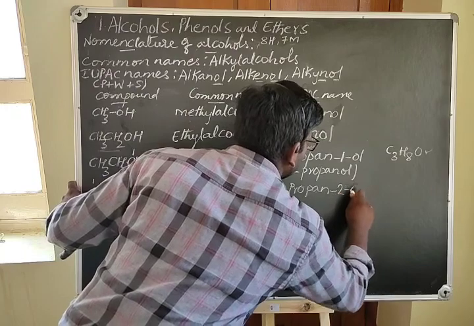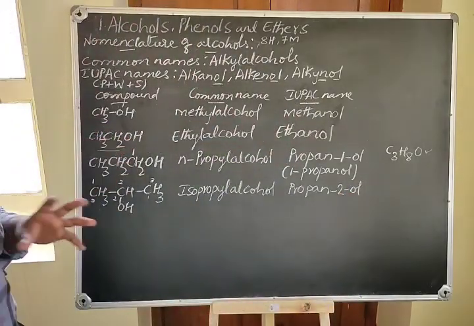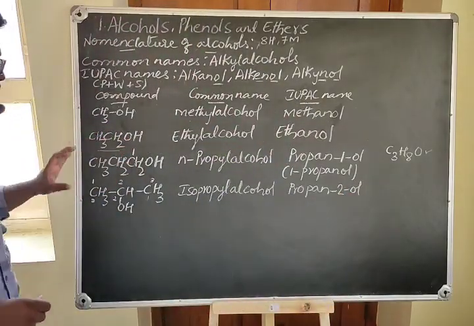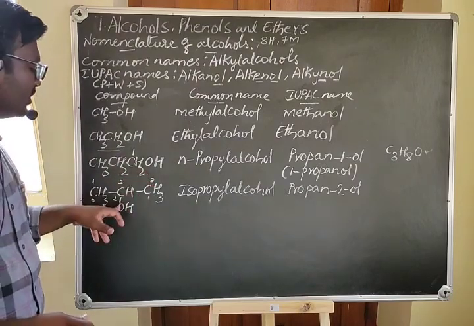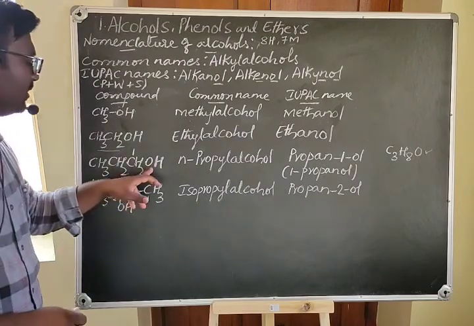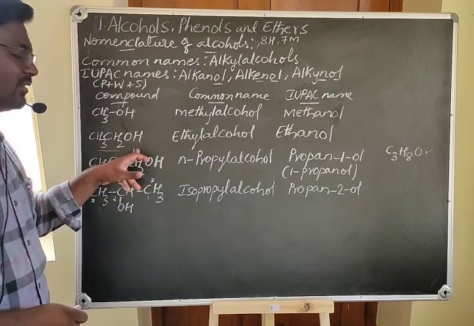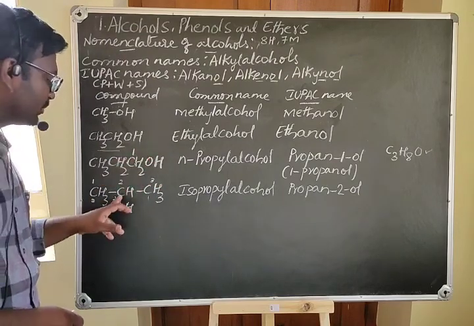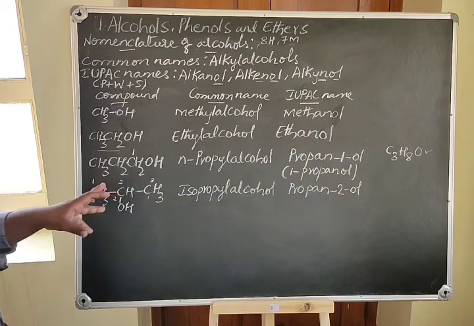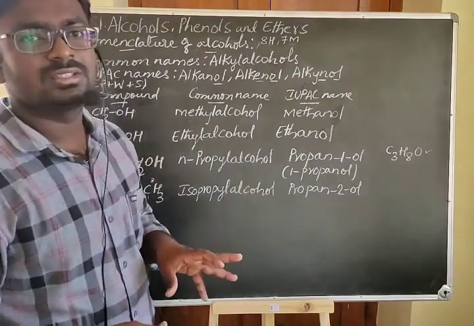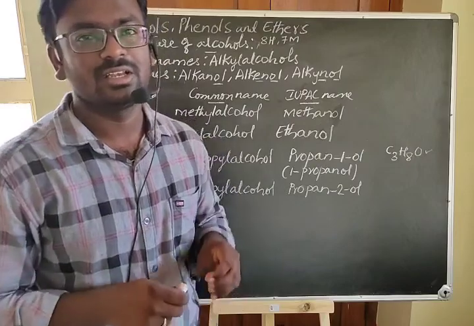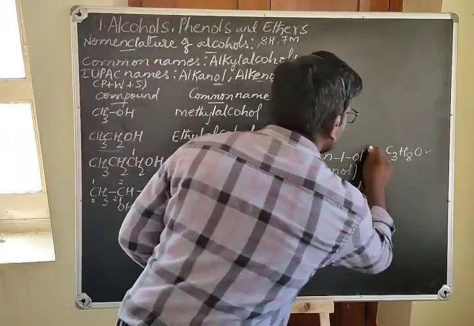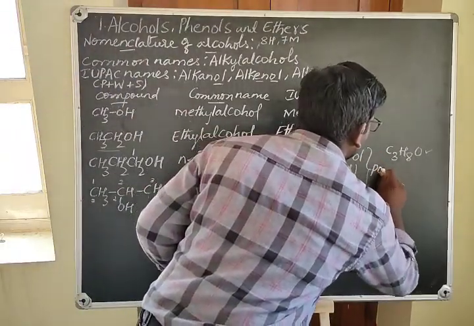Now what is the difference between these two compounds? There is a difference in the position of the functional group. Here the OH is present on the first carbon, there the OH is present on the second carbon. So isomers differing in the position of the functional group are called position isomers.